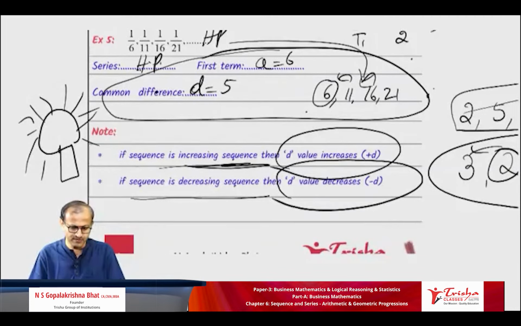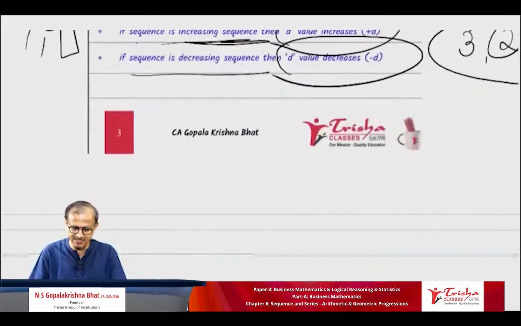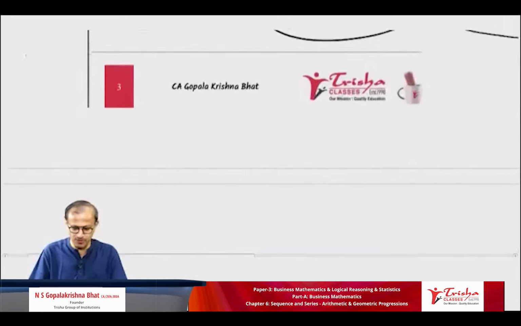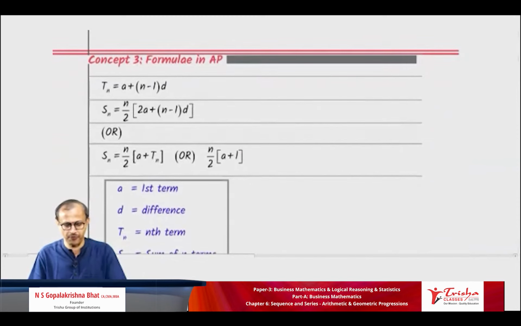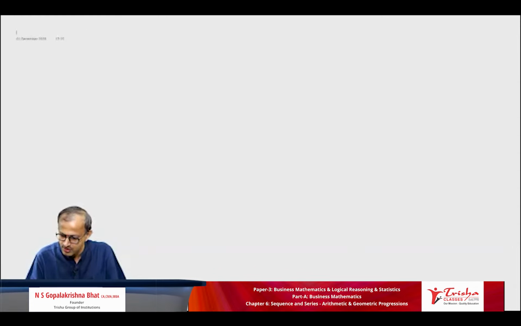Super. Excellent. Shall we go for the next one? Right. Super. Students, now the formula. Formula in AP. Write down concept 3. I will write separately on a new page for all of you. Shall we write, students? Okay.